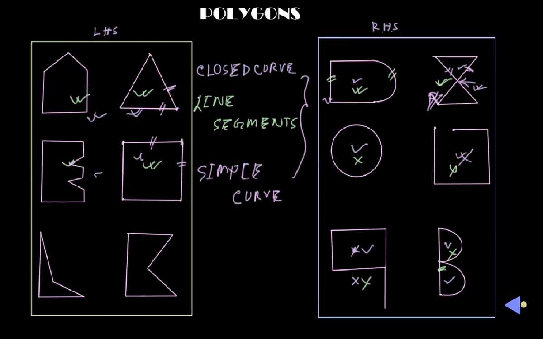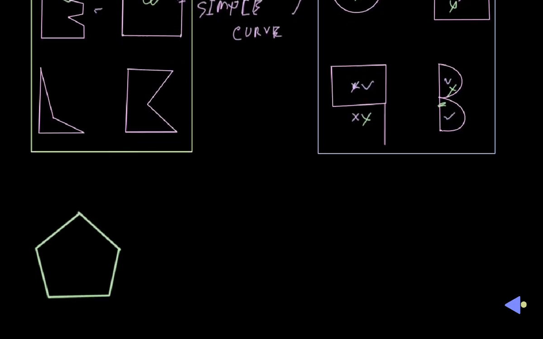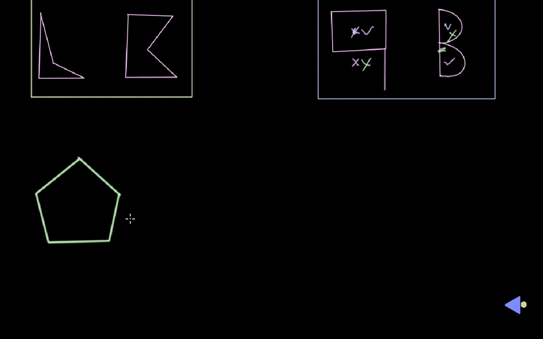Let us draw another polygon. Here you see 5 line segments are used to form that polygon, so that is why it is called a pentagon. Those line segments can be referred to if we specify them with some names.